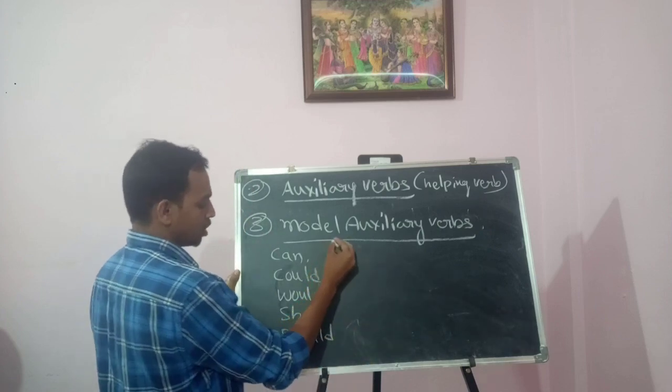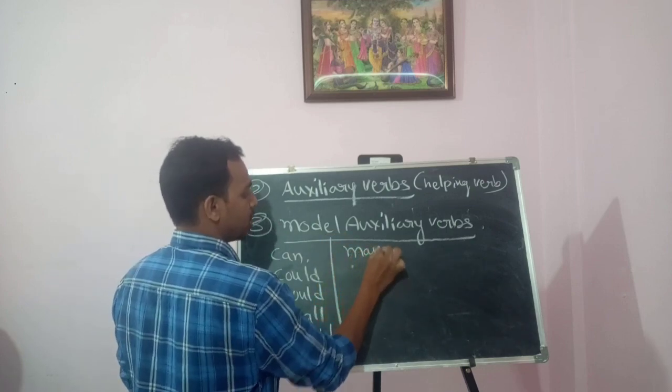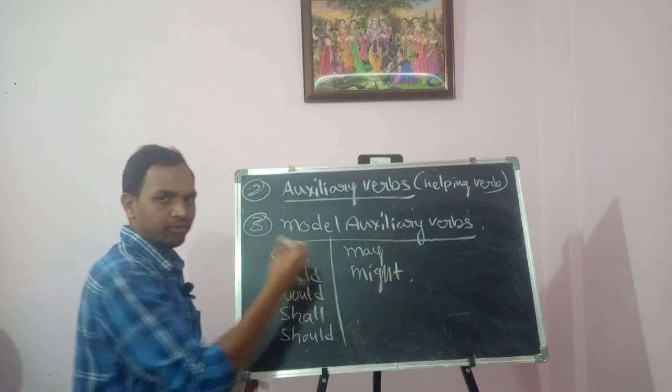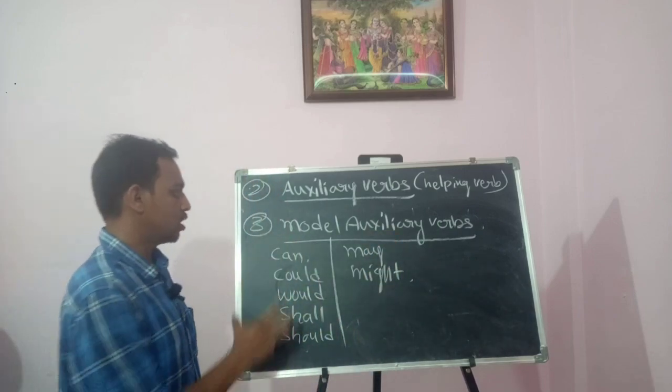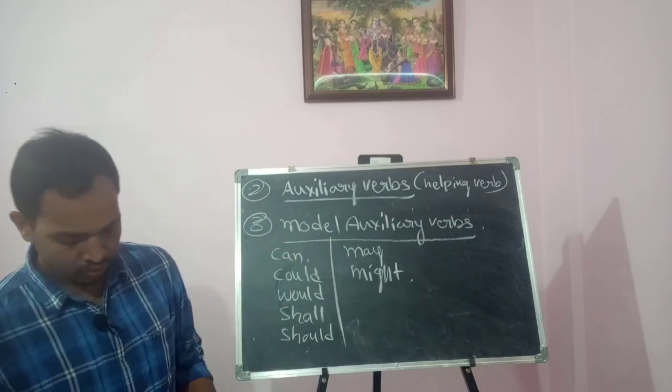So these are examples of modals. We have many more: may, might. So we have many more modal auxiliary verbs also. These are the basic examples of modal auxiliary verbs.